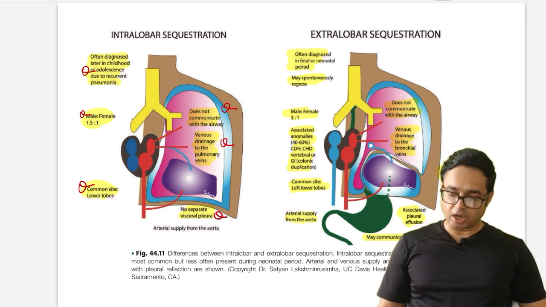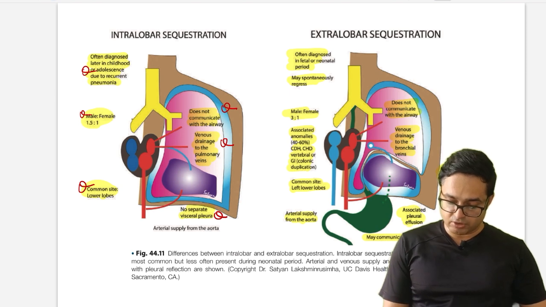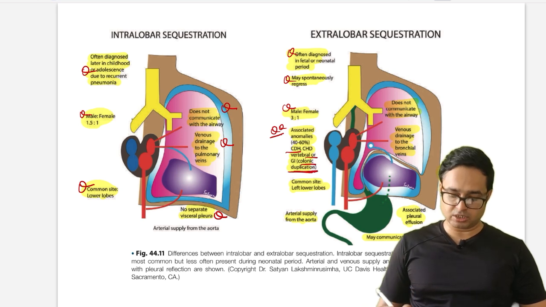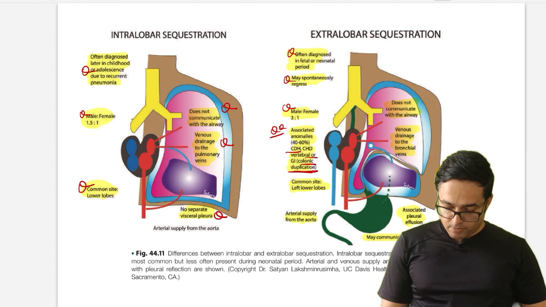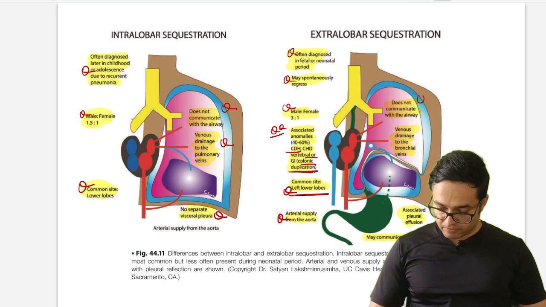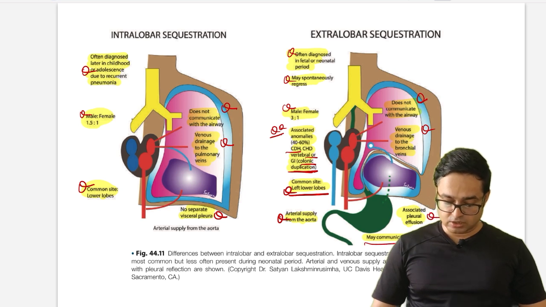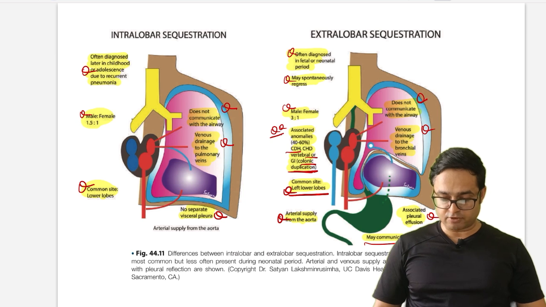In contrast, extralobar sequestration is often diagnosed in the fetal or neonatal period, may spontaneously regress. Male to female ratio is 3:1, and associated anomalies, again an important question for extralobar sequestration, are CDH, vertebral and GI anomalies, colonic duplication. Ultra high yield question, potential MCQ, just mark it. Common site is left lower lobe. Arterial supply from aorta, does not communicate with airway. Venous drainage to systemic veins. Own visceral pleura, associated pleural effusion, and may communicate with the gut. So these are potential questions from sequestration.